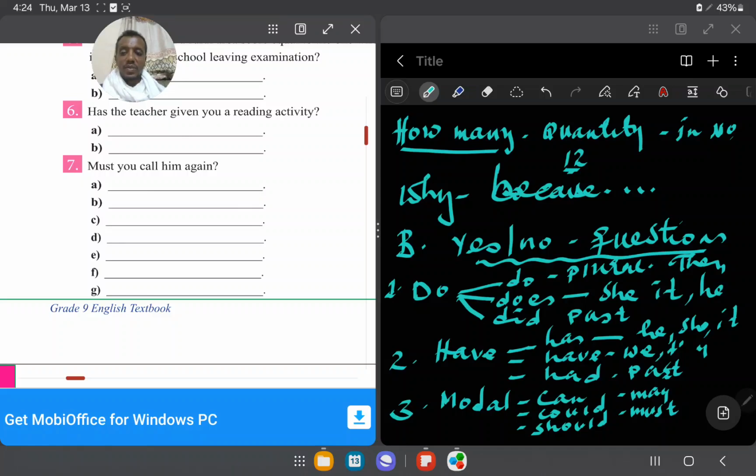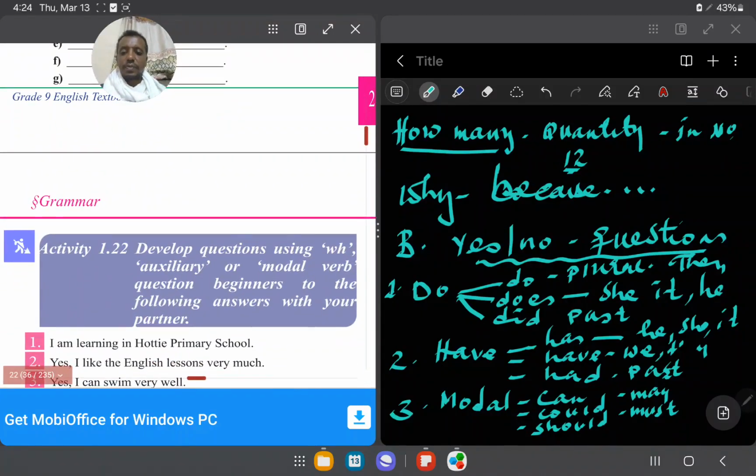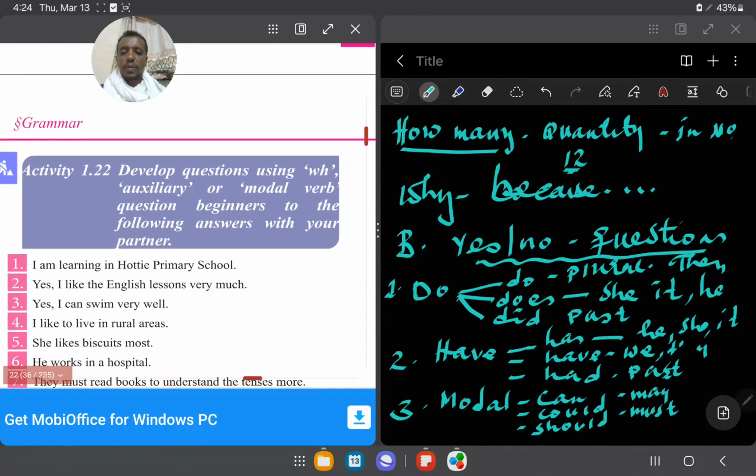So far we have seen yes no questions and double H questions. Next, develop questions using double H or auxiliary modal verb questions. Develop questions for the following answers with a partner. I'm learning in Hote primary school. You can say, this is the place name. I'm learning in Hote primary school.